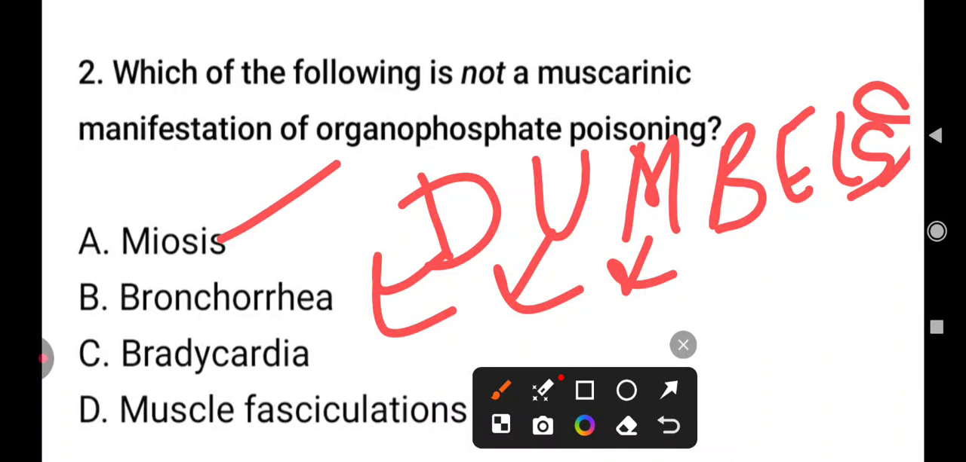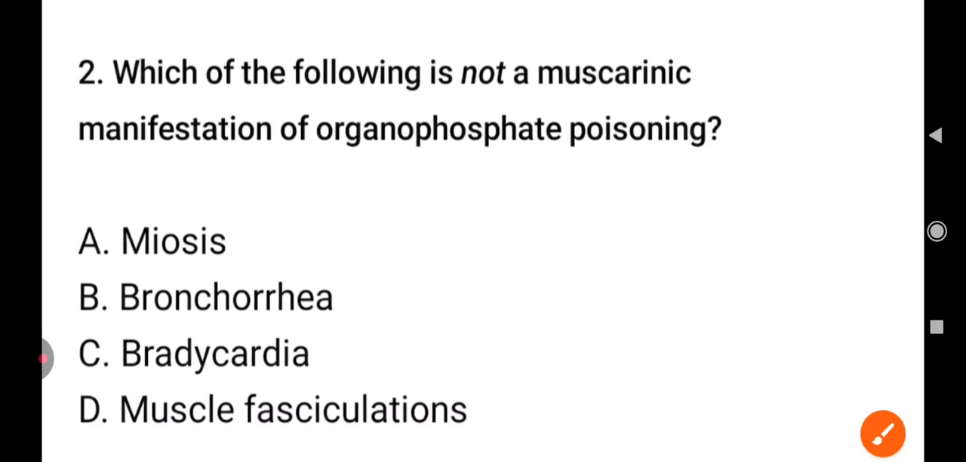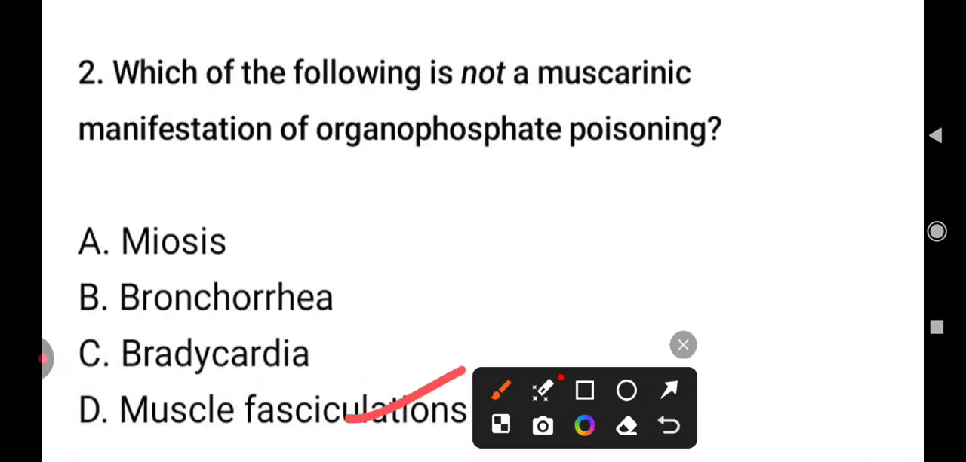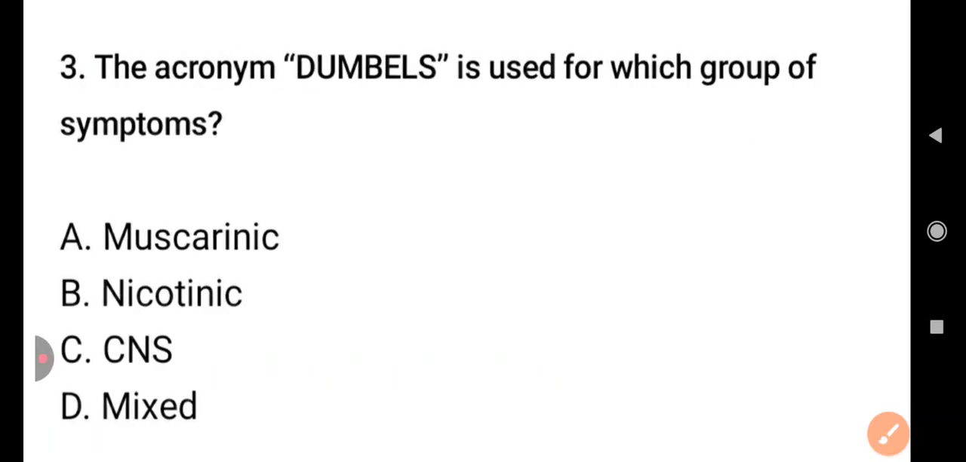So miosis is muscarinic. B for bronchorrhea, double B, and B for bradycardia, and L for lacrimation, S for salivation, S for sweating. But muscle fasciculation is seen as a nicotinic manifestation of organophosphate poisoning. So the answer here is muscle fasciculations. Muscle fasciculations are nicotinic effects.